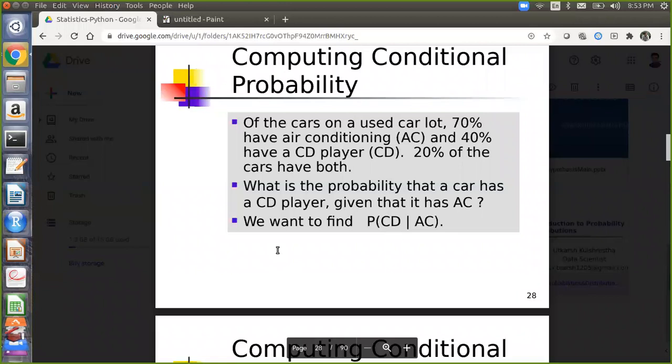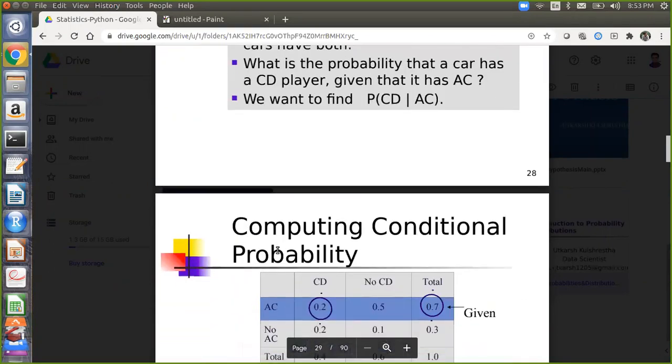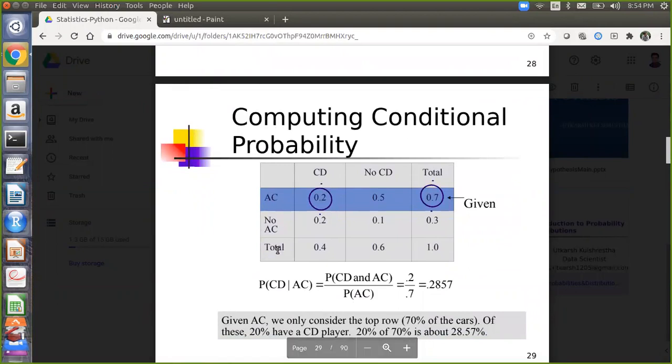It's about 0.29. Yeah, I think 20 by 70. Let everyone do that, and then we'll go. Everybody is done? Utkarsh, is it 28%? 20 by 70. Yes, 28%.